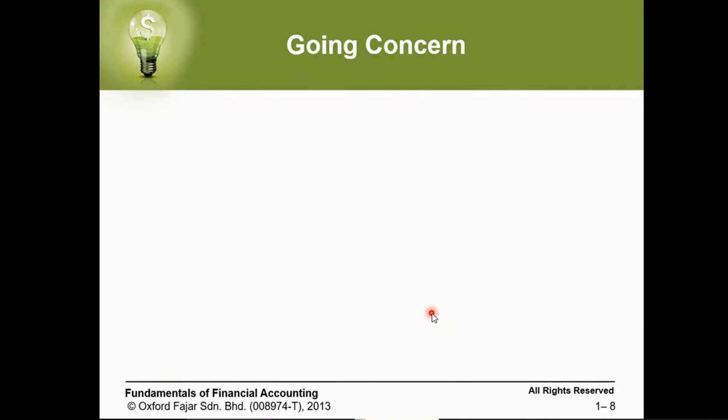Concept number 4 is going concern. As our friends mentioned here, the going concern concept is the assumption that the accountant, when he is doing the final accounts, should keep in his mind that the business is continuing for the foreseeable future, which means that our business is continuing. What does it mean? Yes, we know it's continuing.